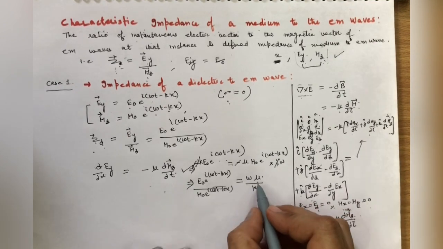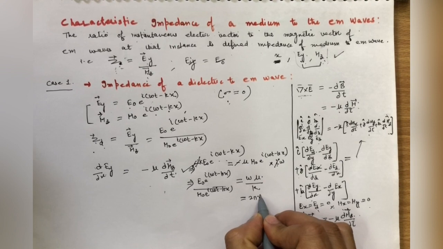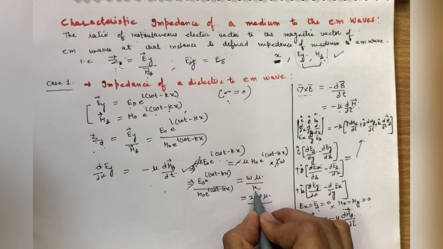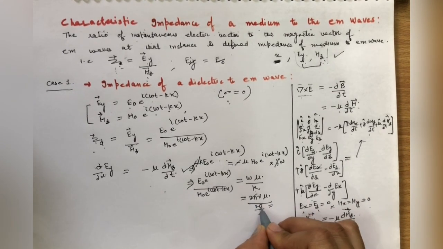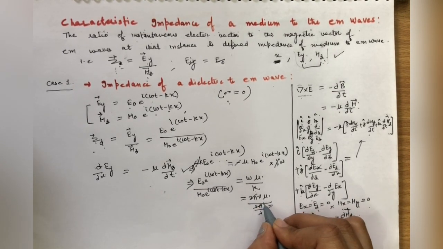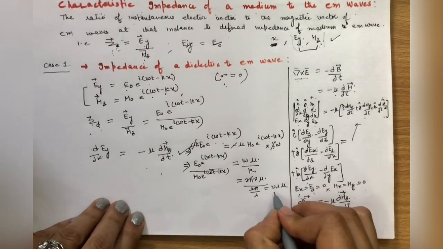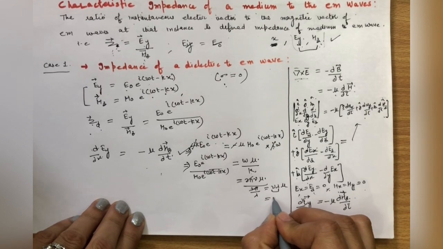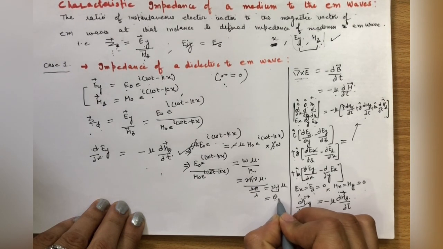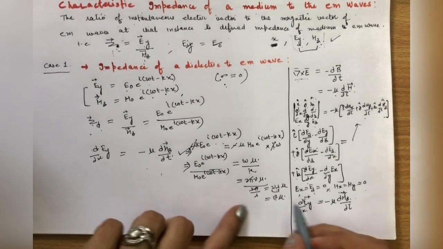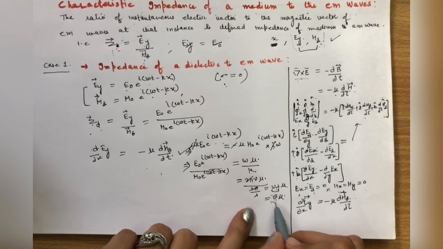Now what about omega upon k? Omega we know is 2 pi nu, and k is 2 pi by lambda, so 2 pi goes with 2 pi, and we get nu lambda upon... this will be nu lambda mu, and nu lambda is velocity, that is equal to v. This is frequency, this is lambda, and nu lambda is the velocity v in the case of dielectrics.